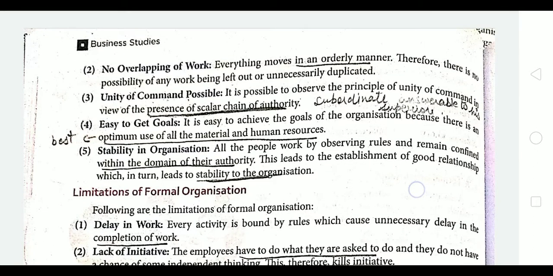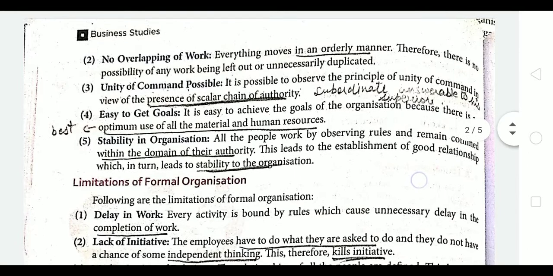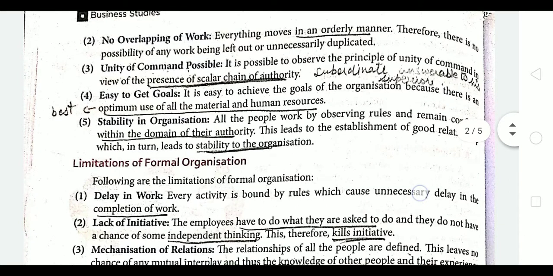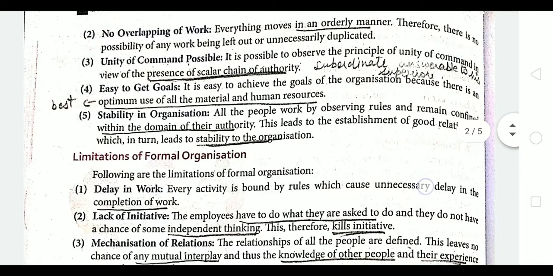So when the work is identified, the activities are identified, and according to the activities the work is divided, then automatically there is no overlapping of the work. So everything goes in an order. Next is unity of command possible. Unity of command means one subordinate will be answerable to only one superior. So that is why the scalar chain of authority is applicable, right.